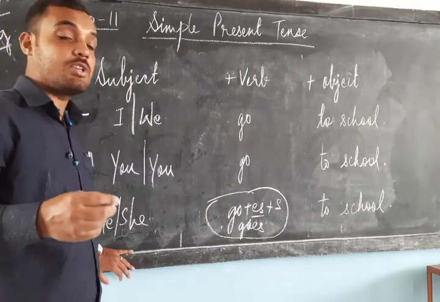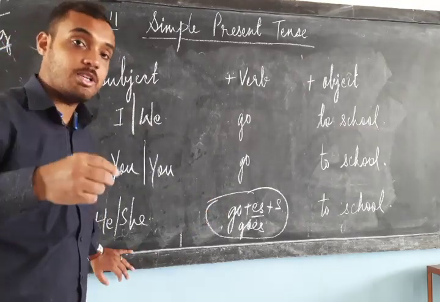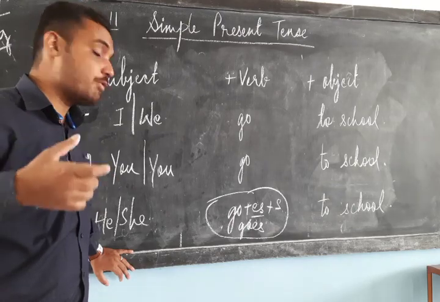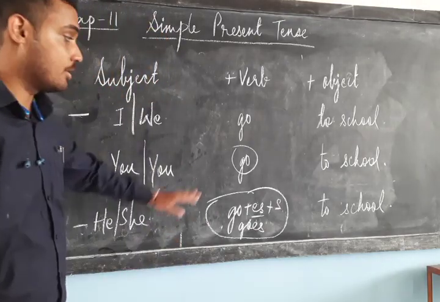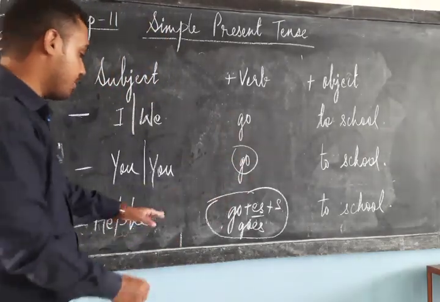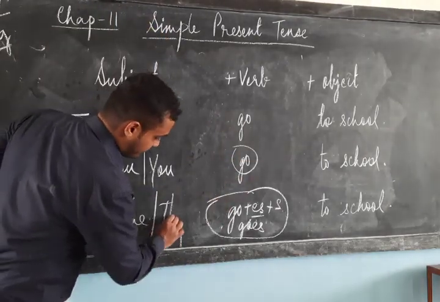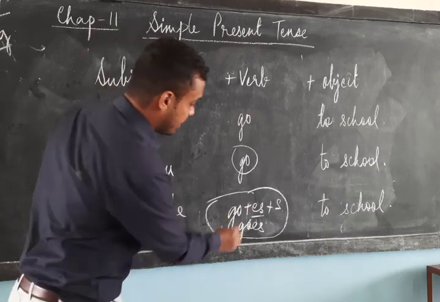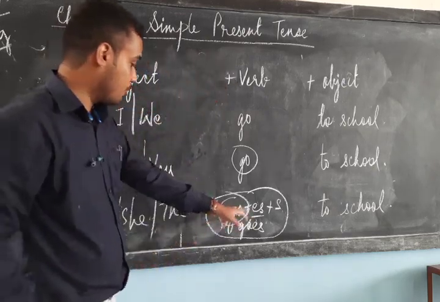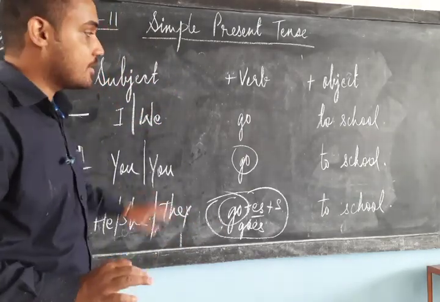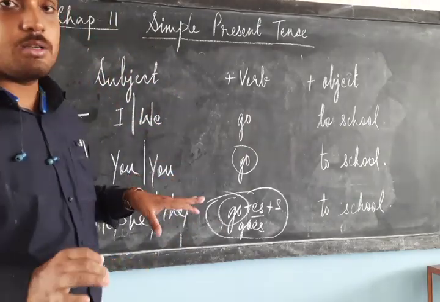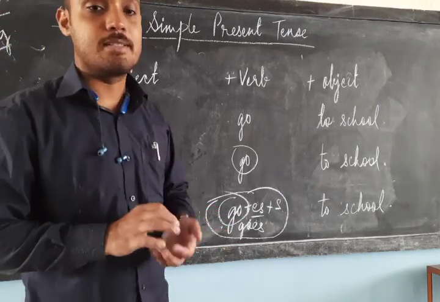But when I am using they, the subject becomes plural, so with a plural subject, we will write the base verb. They go to school. So this is the formula of making the present form of a sentence.